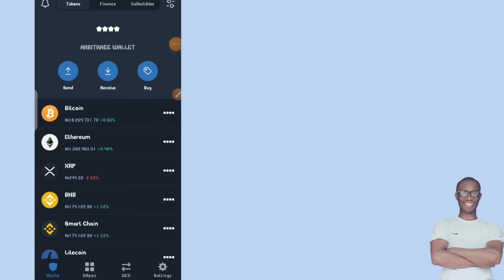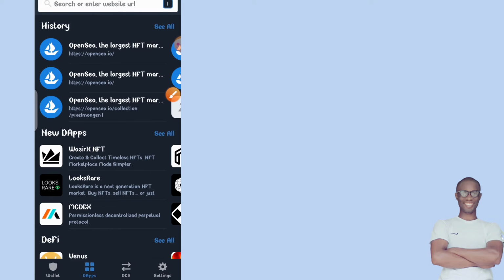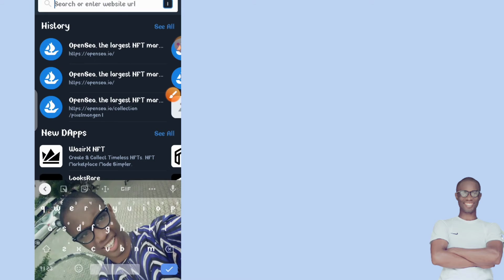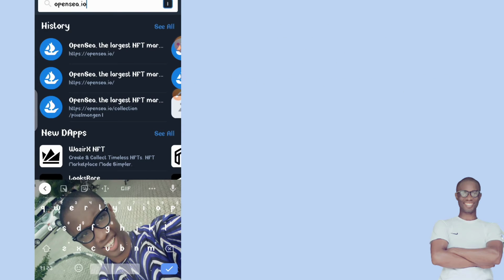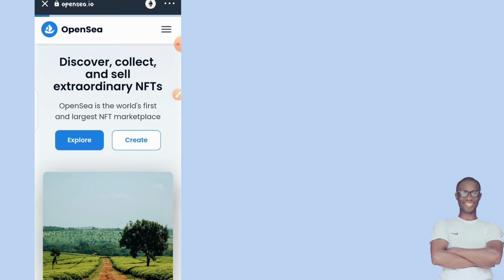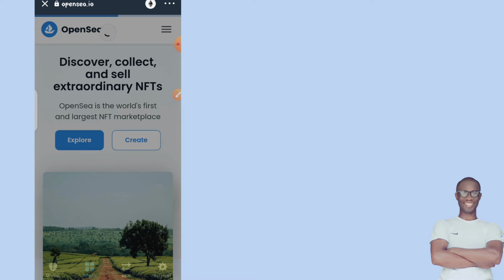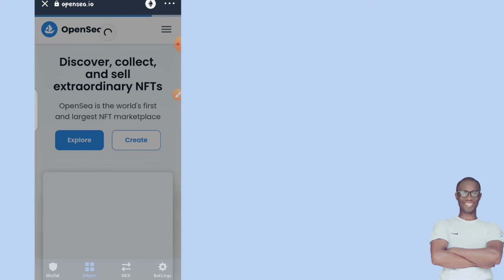So the very first thing you need to do is to come down to this area here, to these tabs, and click on it. Then once you click on it, you type OpenSea.io. Then you click on search. Once you click on search, it will bring you to this very page, allow it to load up.